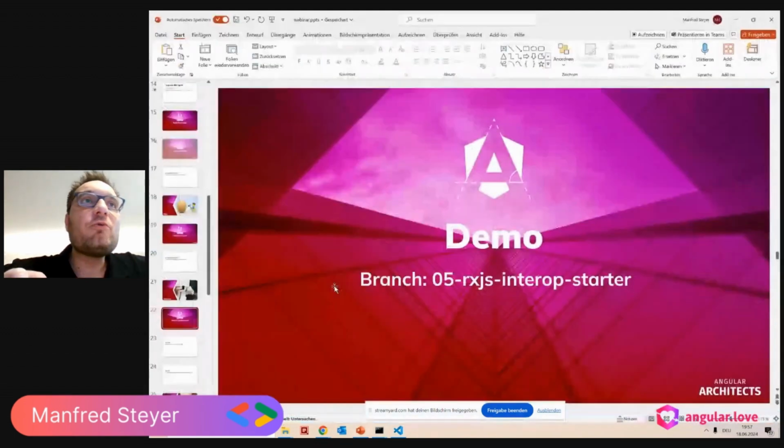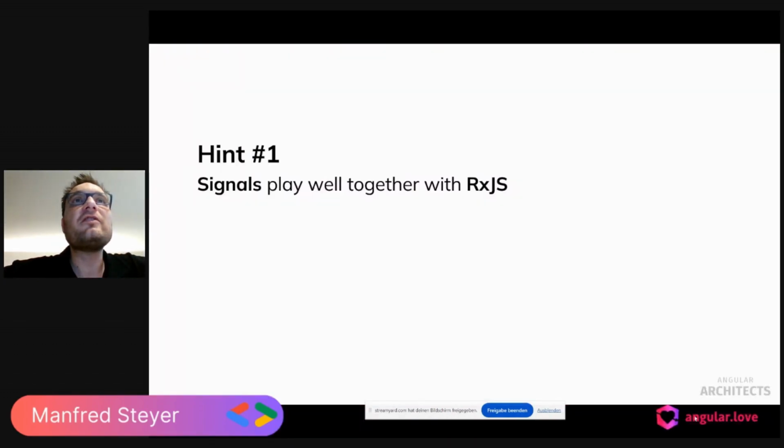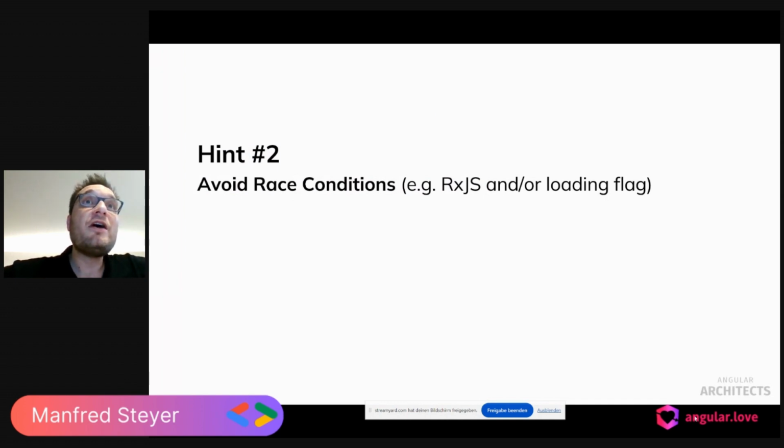This brings me to two hints I want to give you. The first hint is signals play well together with RxJS. You can really have the best of both worlds. And the second hint is avoid race conditions, and RxJS with switchMap, exhaustMap, and so on really helps you nicely to do this.